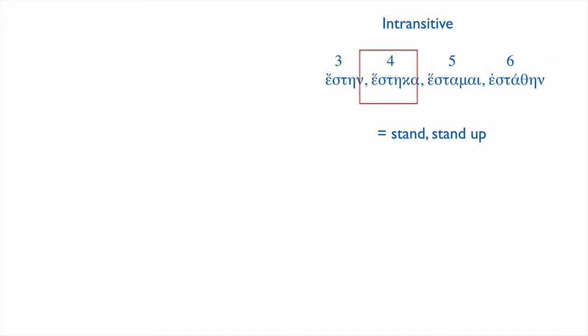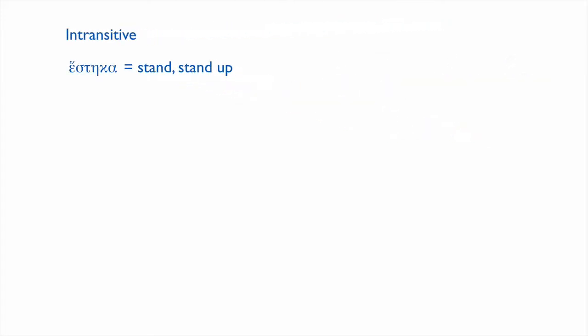Moving along, there's one more irregularity of this verb, and that has to do with the perfect. The perfect hesteka is formed for the most part regularly. It's intransitive, but although it is perfect in form, it has a present sense. So hesteka doesn't mean I have stood up, it means I am standing. And you can see that's almost the same thing. If I have stood up, then I am now standing.